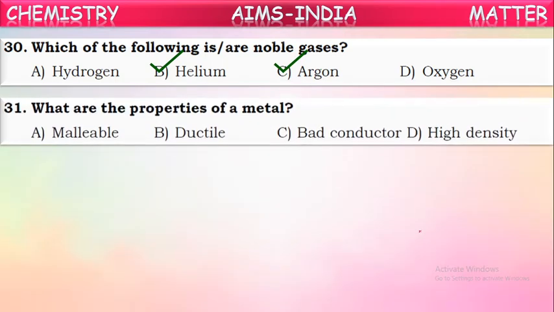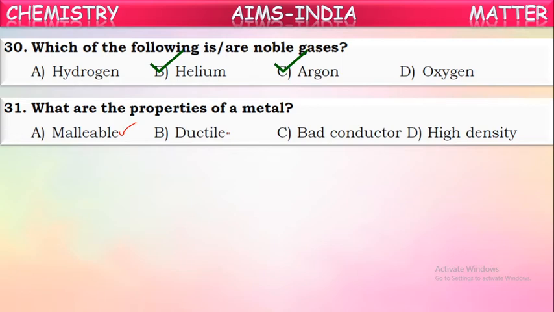Next, what are the properties of metals? Yes, there are certain properties for metals. What are those? See here the properties given. Malleable. Are metals malleable? Yes, of course. What does malleable mean? Metals can be beaten into thin sheets. That property of metals by which they can be beaten into thin sheets is called malleability. Metals are malleable. This is correct.